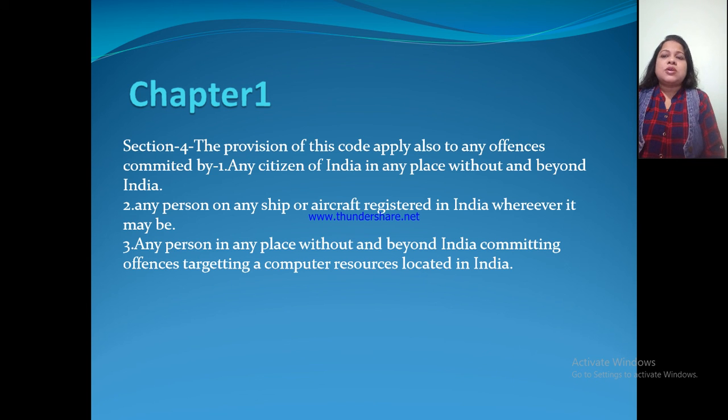Suppose that person is in India or outside India, committing offences targeting a computer resource located in India. Suppose the computer resource is inside India and the person is staying in China and he does any hack or puts any virus into our computer resources, that person will be brought to India and he will get punishment according to the Indian Penal Code.